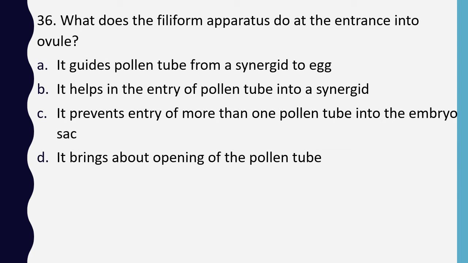What does the filiform apparatus do at the entrance into the ovule? The correct answer is option B. It helps in entry of pollen tube into a synergid.